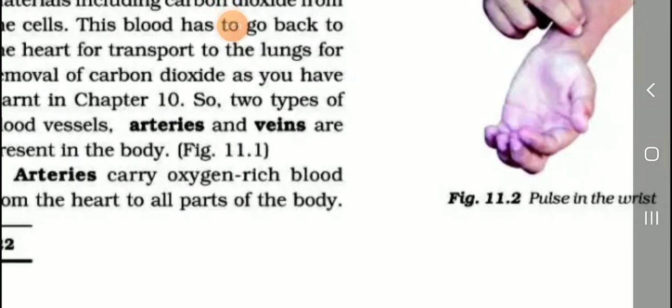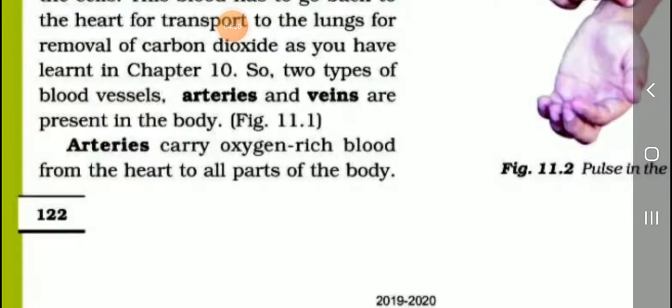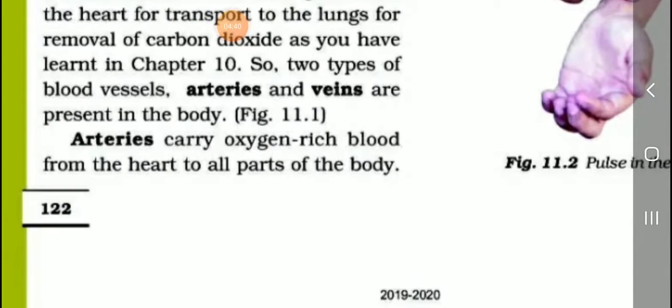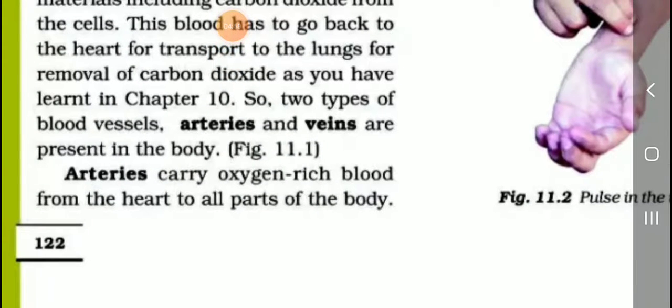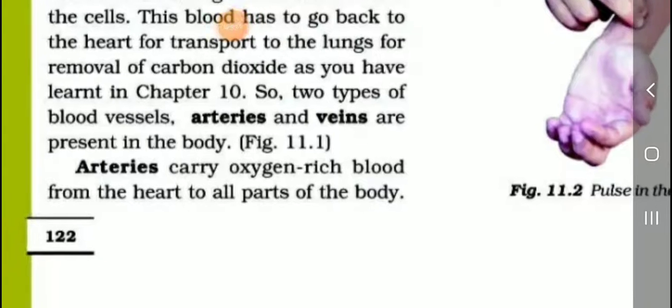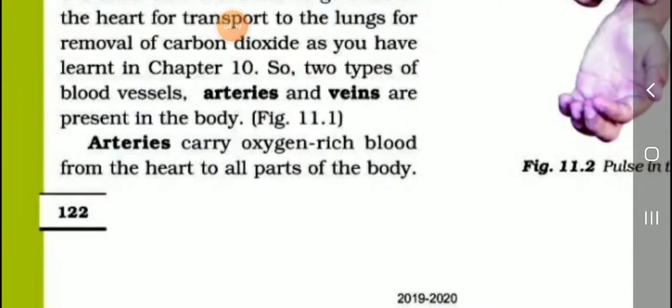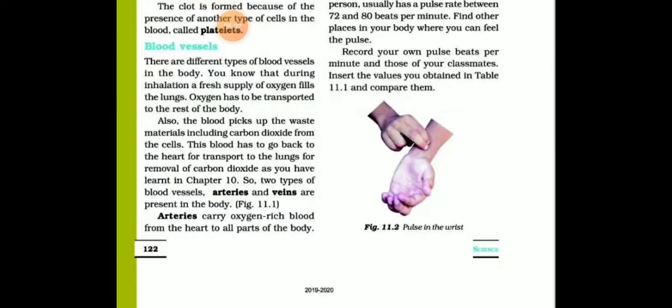So, students, there are two types of blood vessels. I will explain: arteries and veins are present in the body. What are arteries? Arteries carry oxygen-rich blood. This is a very important point, students, note it. Arteries carry oxygen-rich blood from the heart to all parts of the body.